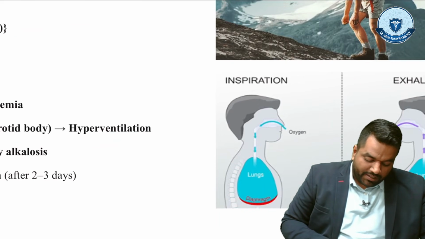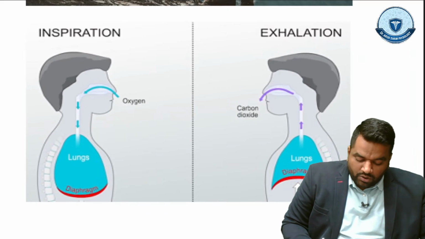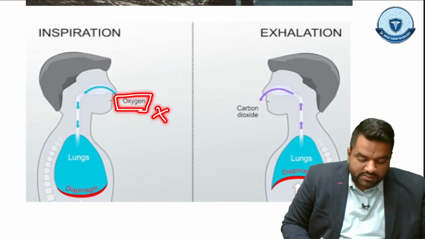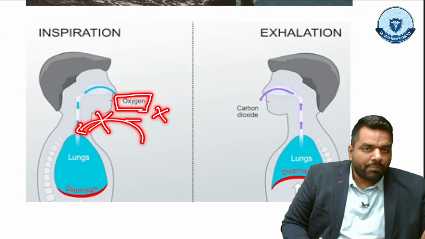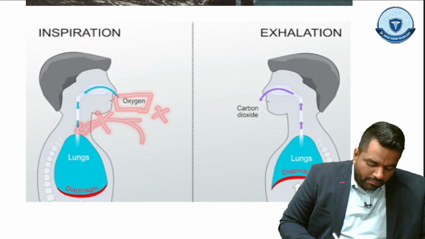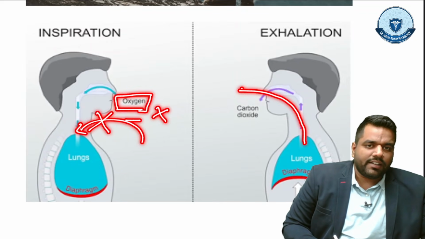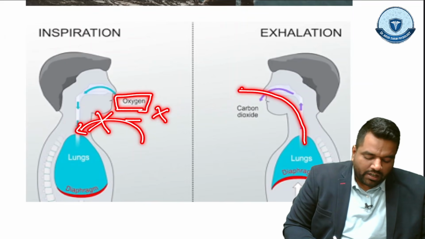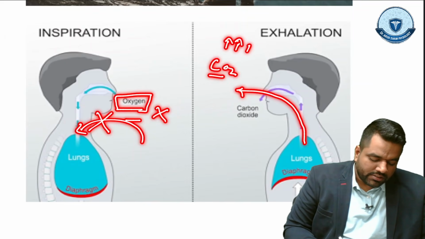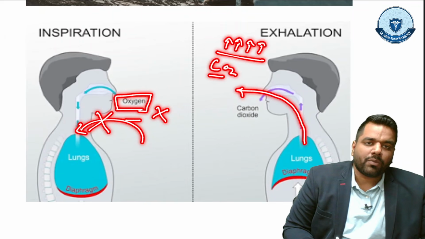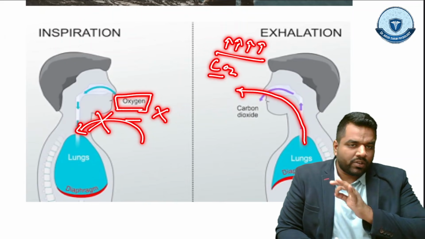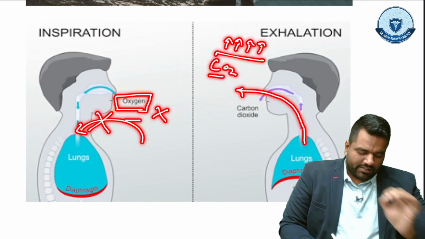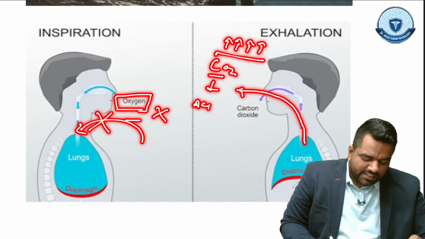And now what is happening? In inspiration there is no oxygen. Oxygen is not going inside, but due to hyperventilation, the CO2 which was coming out is going to be released more and more, and this we know as CO2 washout. Guys, always remember CO2 is an acidic gas.